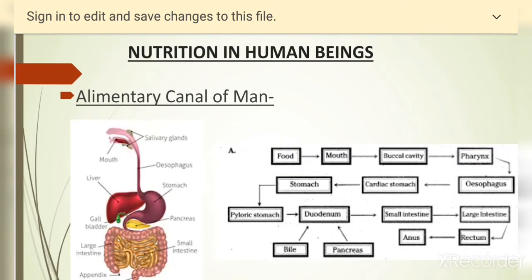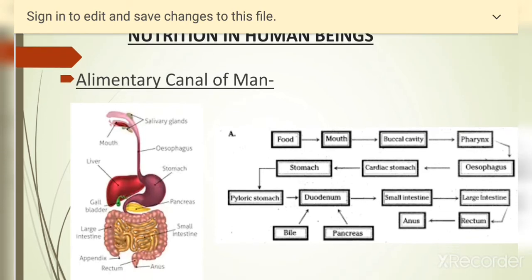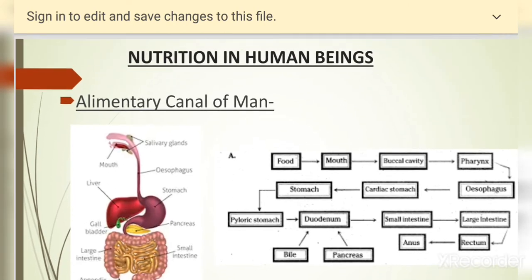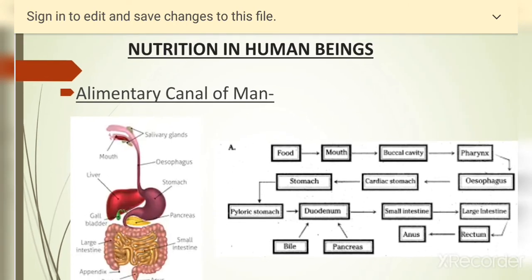When we talk about nutrition in human beings, we should know the digestive system of humans, that is, the alimentary canal of man. It starts from the mouth. In the mouth, we have the tongue and teeth. The tongue and teeth help in the mastication of food, that is, grinding and chewing of food. The food which is masticated in the mouth with the help of saliva is called bolus.